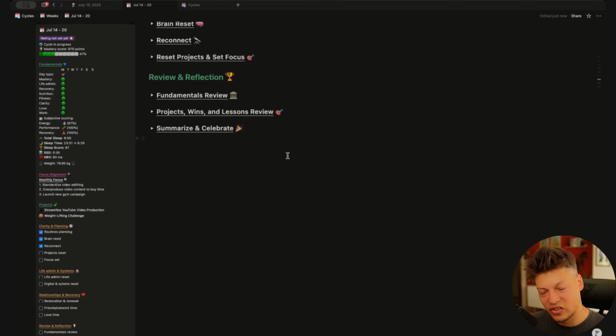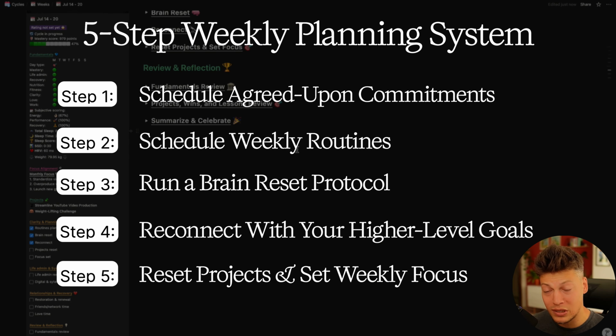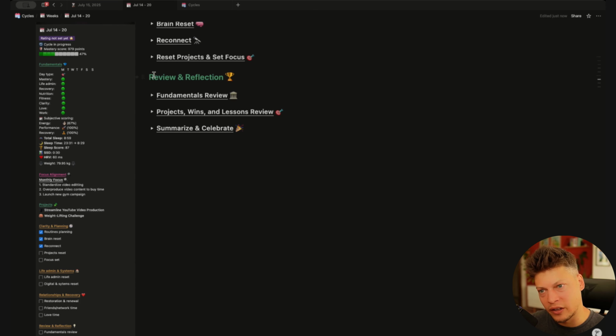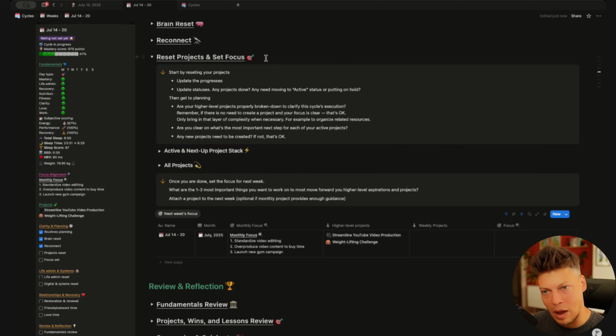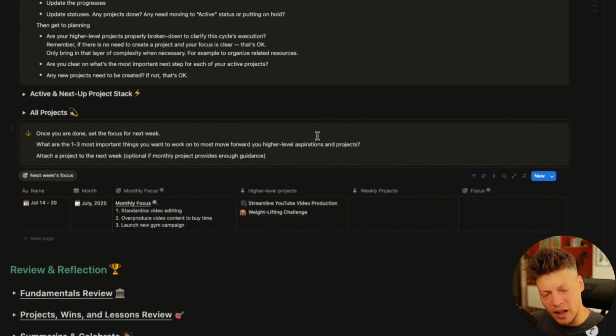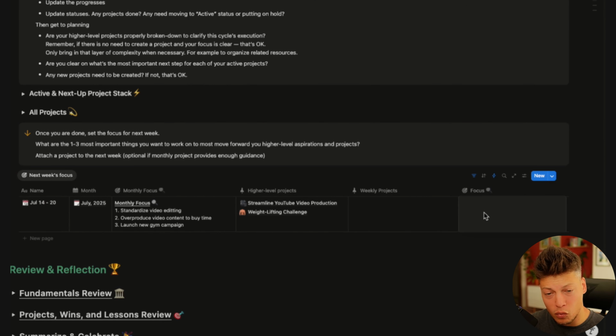And we are moving on to the final step, step number 5, and that is to reset your projects and actually set focus for the upcoming week. So let's toggle this one, and this is where this is happening. And just to quickly first show you what it is that we're trying to achieve. You probably saw this in our Reconnect section, but every single cycle has a focus, which is usually from 1 to 5 main points that you need to be focusing on during the cycle. Obviously, the higher level the time frame, the more abstract the focus is, and the lower the time frame, the more direct and action oriented the focus is.